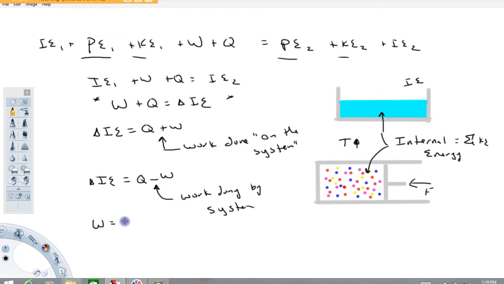So work is pressure times change in volume. When you take this convention, work done by the system, your work term is considered positive when the system expands. And you'll notice that when your change in V here is positive, you'll get a positive value for this. Now, an expanding gas tends to cool. And notice that your change in internal energy equals heat minus a positive value. That work term would have the effect of dropping your internal energy.